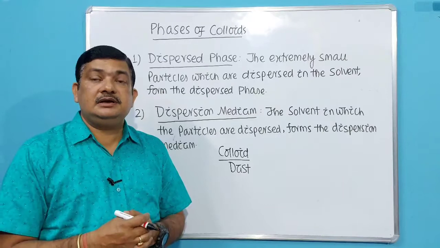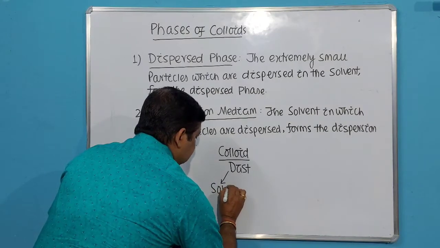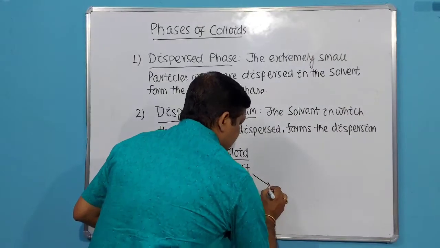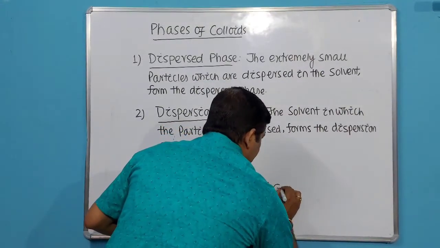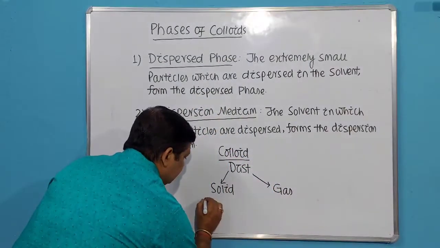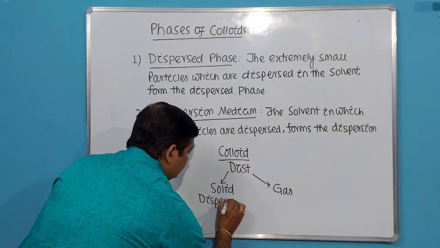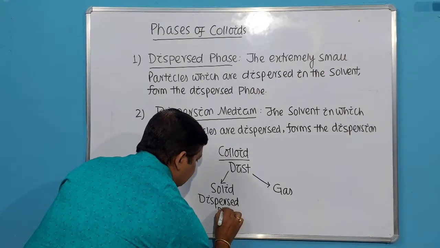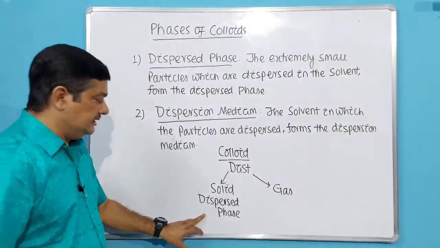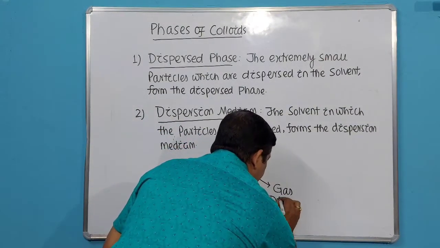So dust contains solid impurities which are minimal in quantity, dispersed in air or gas. The solid constitutes the dispersed phase, whereas the gas or air constitutes the dispersion medium.